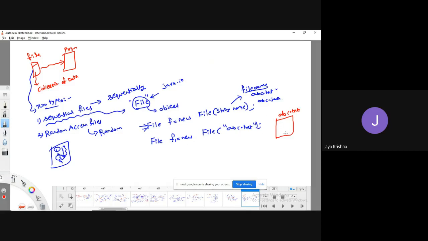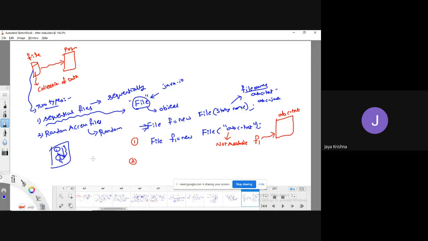Then for this file, an object f1 is created that will point to abc.txt. Meaning that if it is available, f1 will point to it. If it is not available, it won't point to anything. So this is the one kind of syntax.